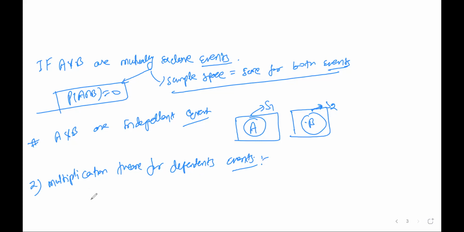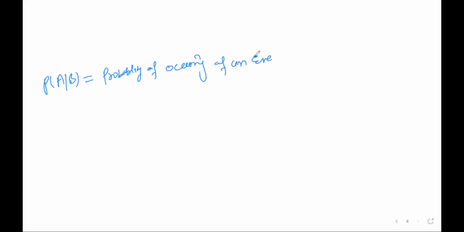So see, in the multiplication theorem, there's one theorem that is called conditional probability. Conditional probability is indicated by P of A by B. So this one is named as the probability of occurring of an event A when B has already occurred.